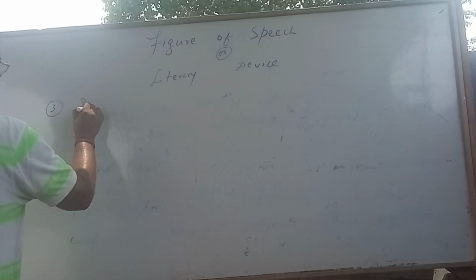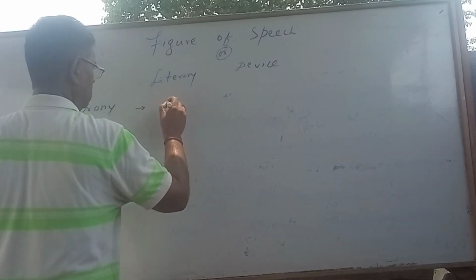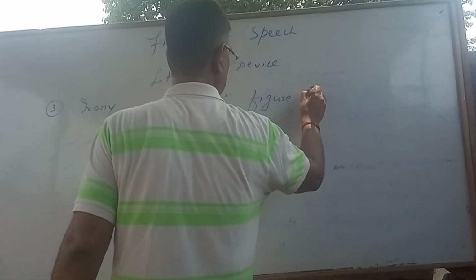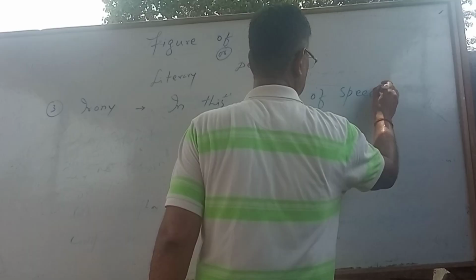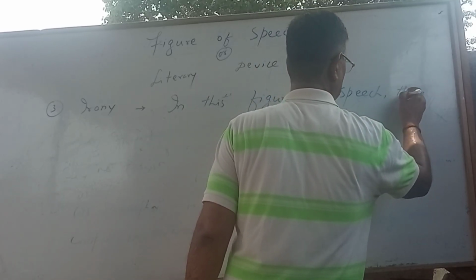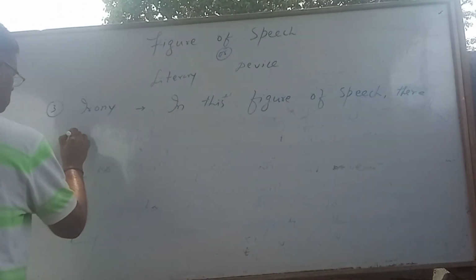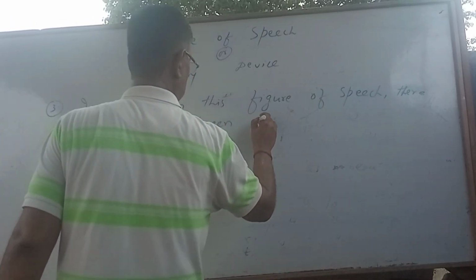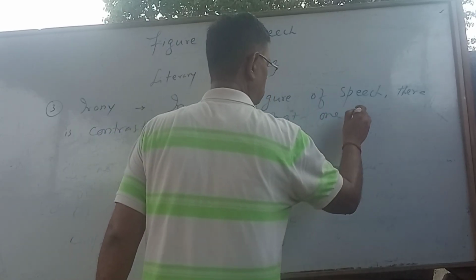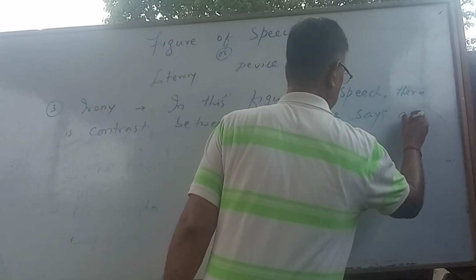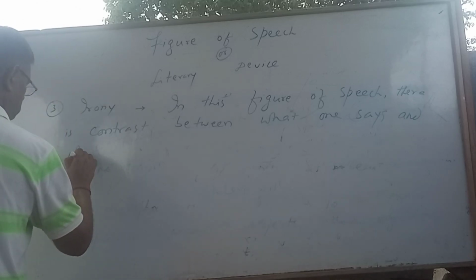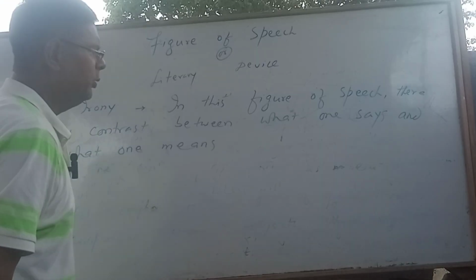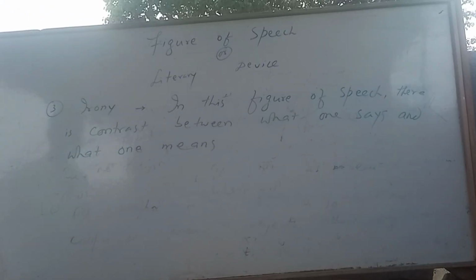Third one is your irony. In this figure of speech, there is contrast between what one says and what one means.